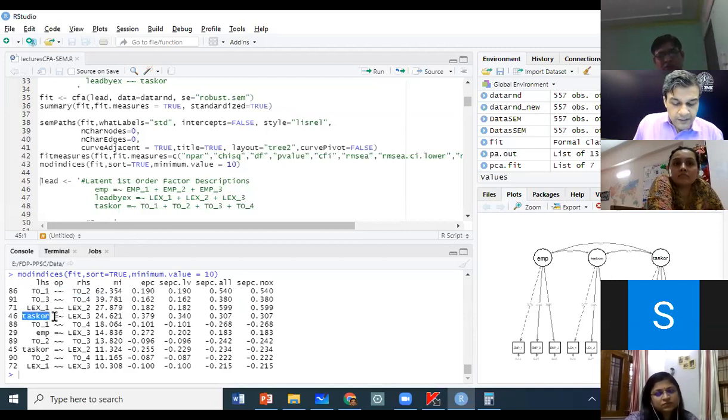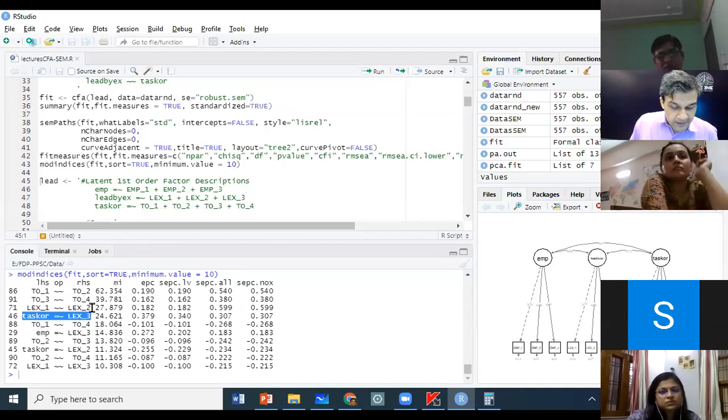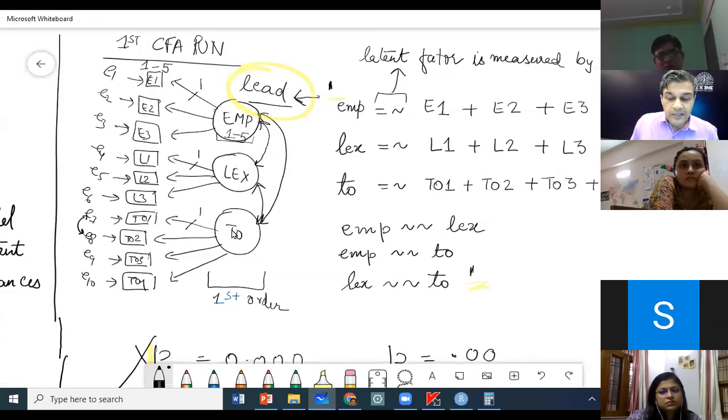The fourth, if you see, it says task orientation is measured by LEX3. What is this suggestion? This suggestion is that task orientation is actually measured by LEX3. Now the tool is changing my construct and my measure completely. It is saying that LEX should measure TO. That is something I am not willing to accept.